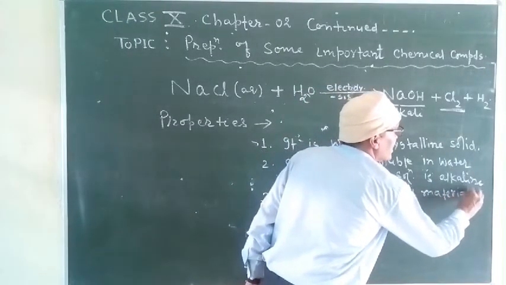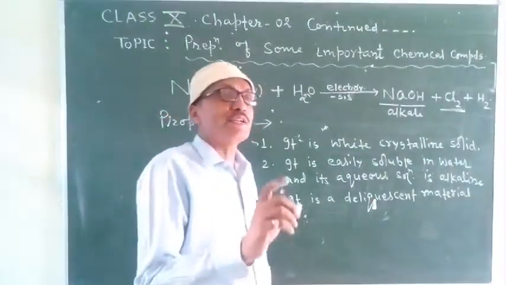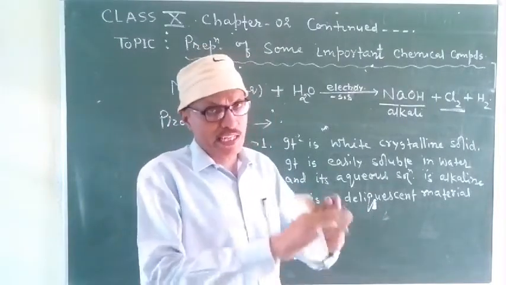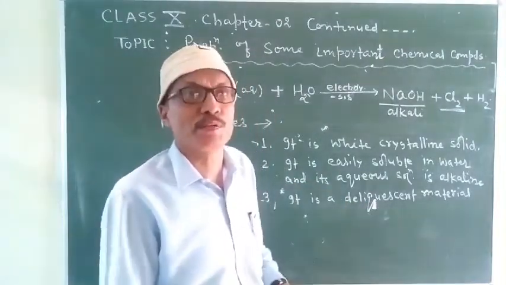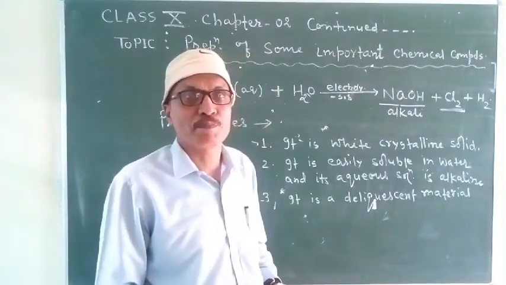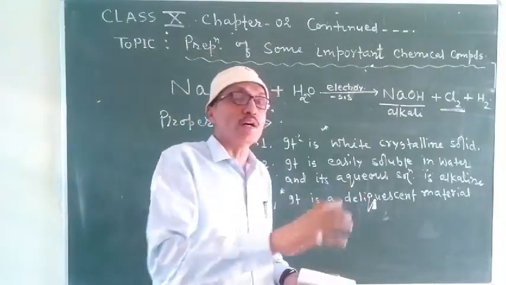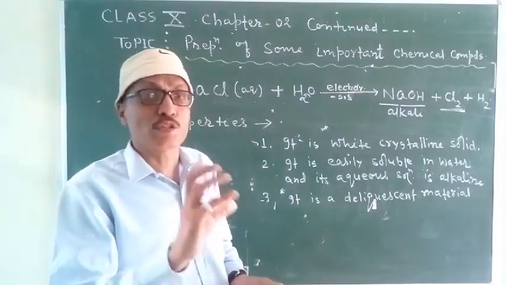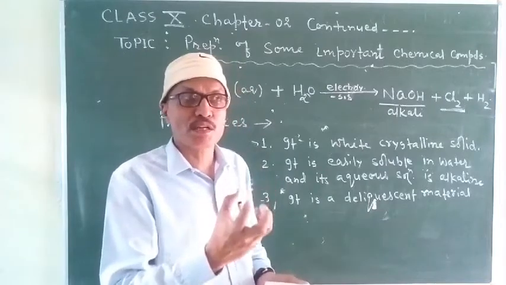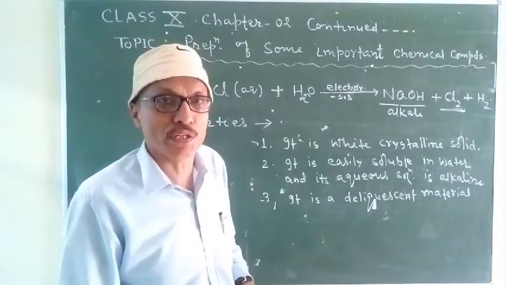What does it mean, deliquescent material? So students, keep in mind, a deliquescent material is that material which, when exposed in open, absorbs moisture from air and turns to solution. So caustic soda, if you expose it to open for a long time, absorbs moisture from air and turns to solution slowly.